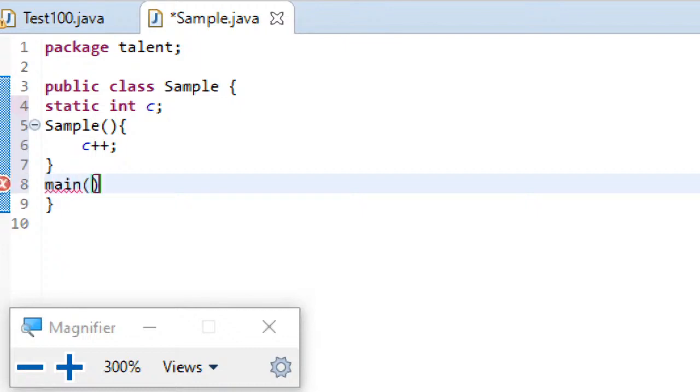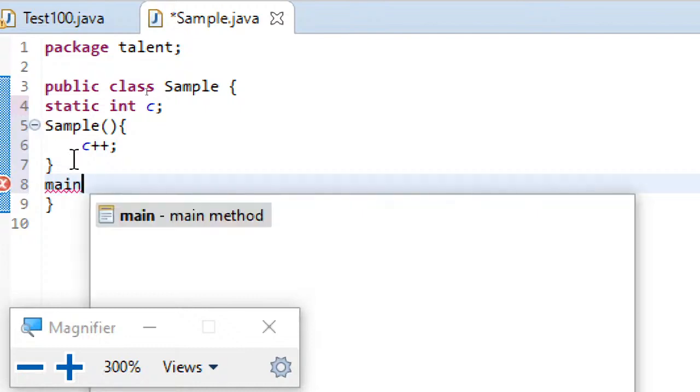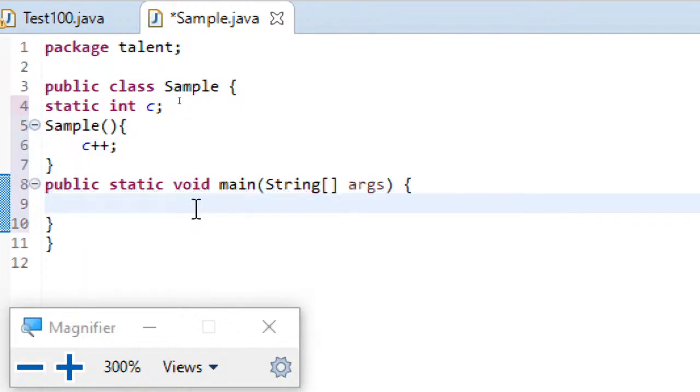So now main. Press Ctrl+Space and then just click it; you can automatically generate it. And for making you better understand, I'm just writing a test. Sorry, my class name is Sample: Sample ob1 equal to new Sample.